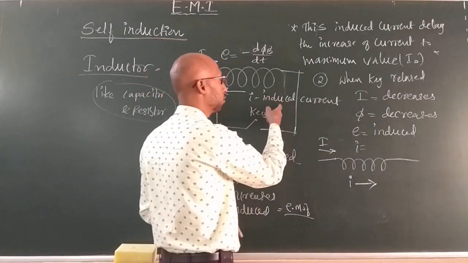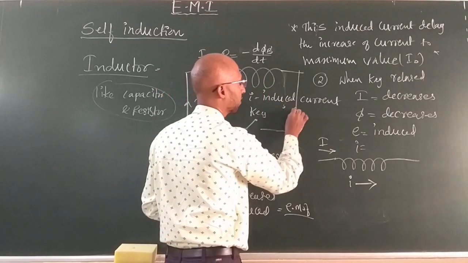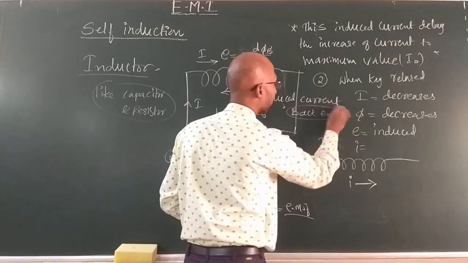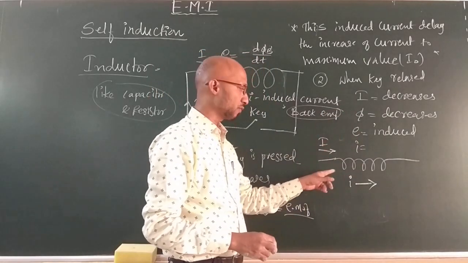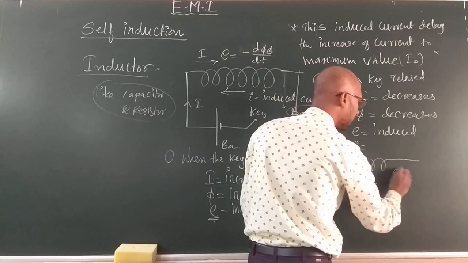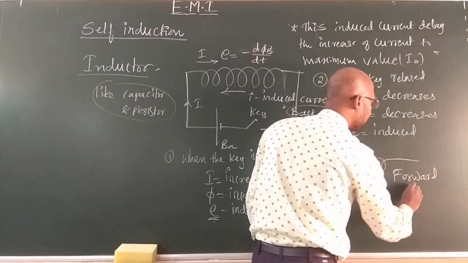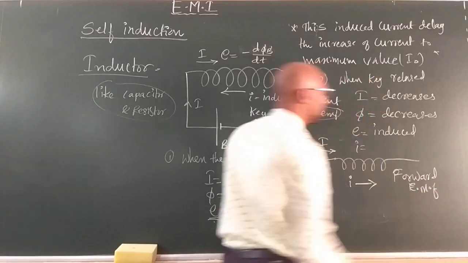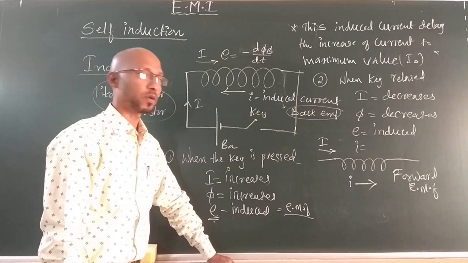Please remember, when the induced current tries to oppose the applied current, whatever EMF is developed here is called back EMF. Now when the induced current tries to oppose, but the direction of induced current and the applied current are both in the same direction, the EMF developed in an inductor is called forward EMF. These two are very important terms, back EMF and forward EMF.